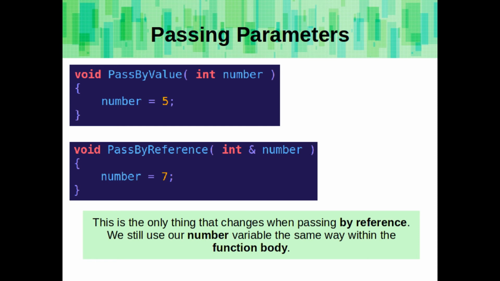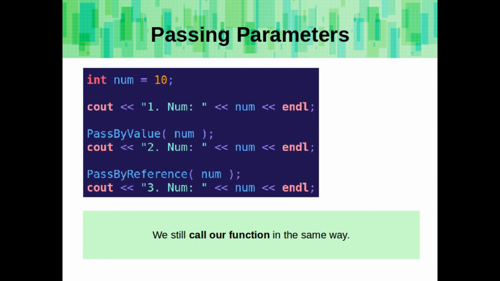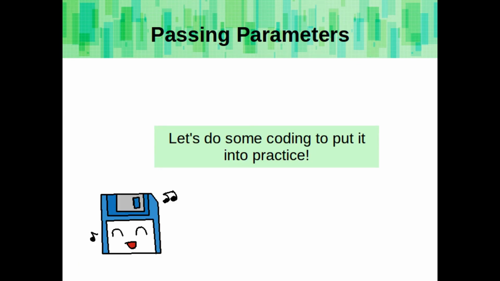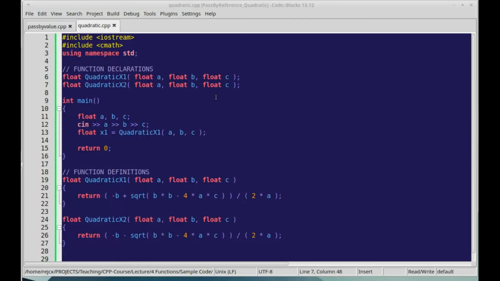We'll still use the number variable the same way we do within the function body, and we'll still call the function in the same way. But now the variable that we pass into the function during the function call gets updated. Okay, so let's do a short program to see this in action. In this program, we have our quadratic formula, but we had to create two different functions to return the plus and the minus version of the x answer.